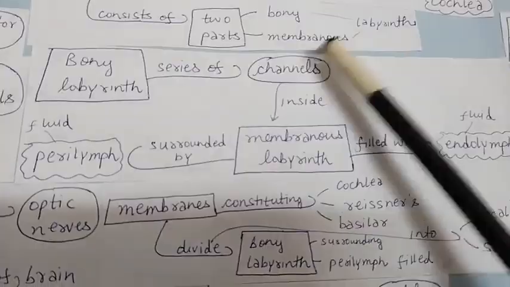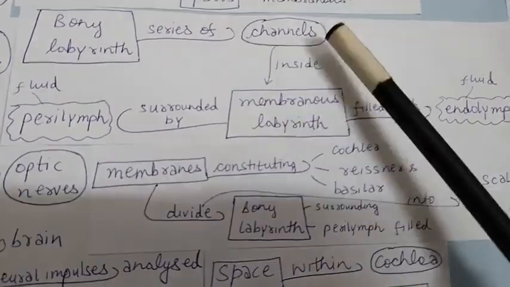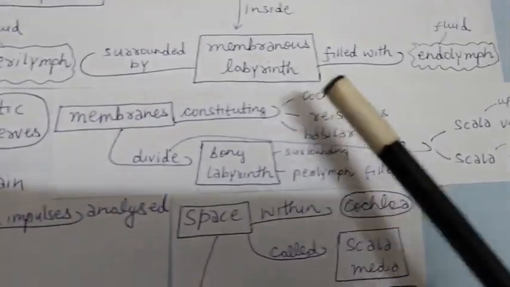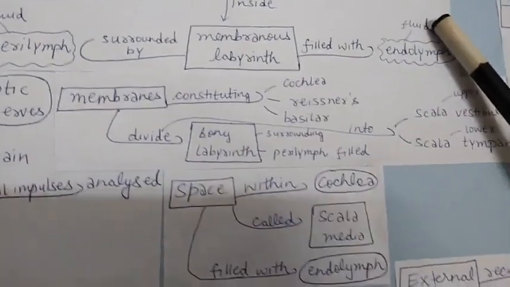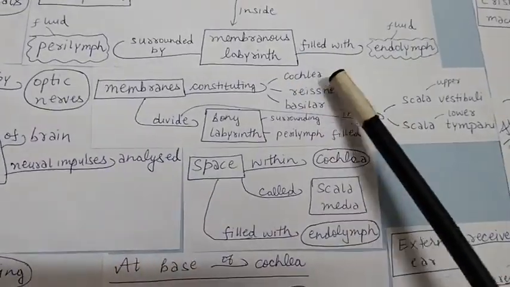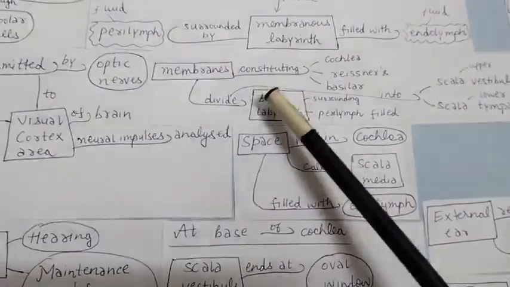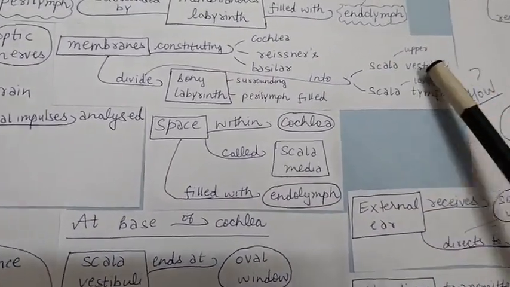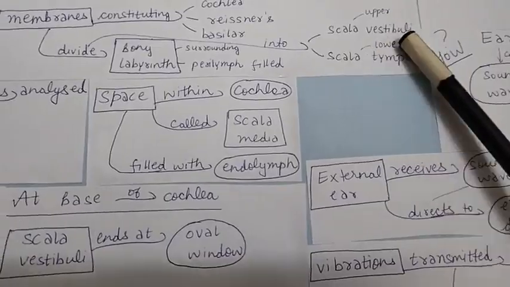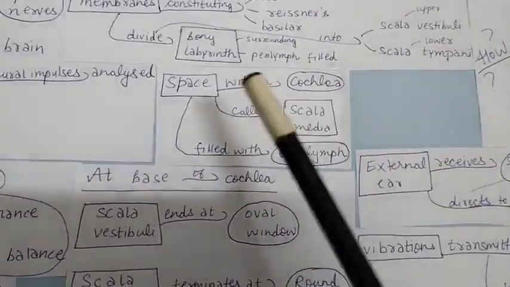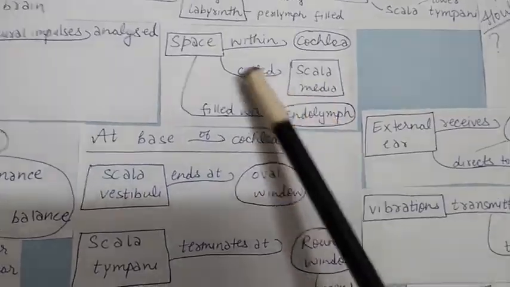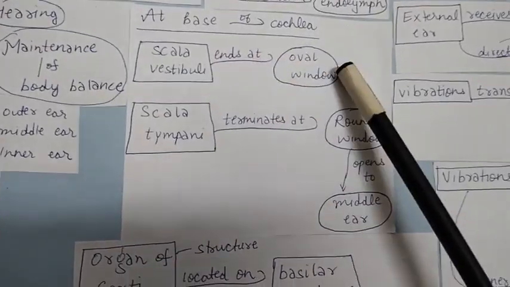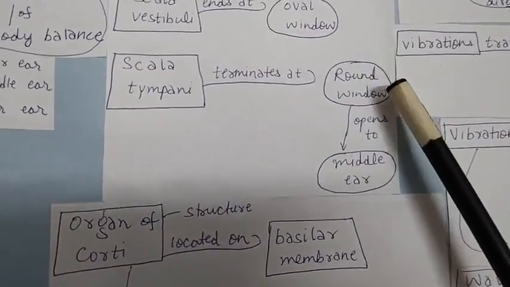Bony labyrinth is a series of channels. Inside these channels there is the membranous labyrinth, which is surrounded by perilymph. It's a fluid, and the membranous labyrinth is filled with endolymph, also a fluid. Membranes constituting the cochlea, Reissner's and basilar, divide the bony labyrinth, which is surrounding and perilymph filled, into scala vestibuli and scala tympani. This is upper and this is lower. The space within the cochlea is called scala media and it is filled with endolymph.